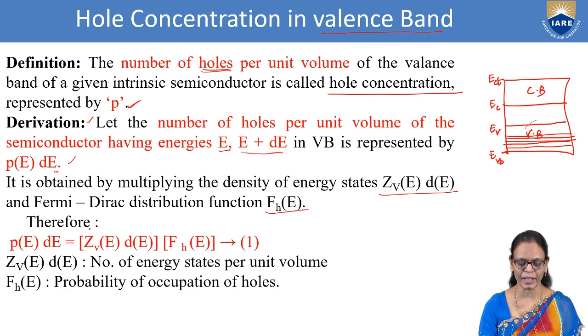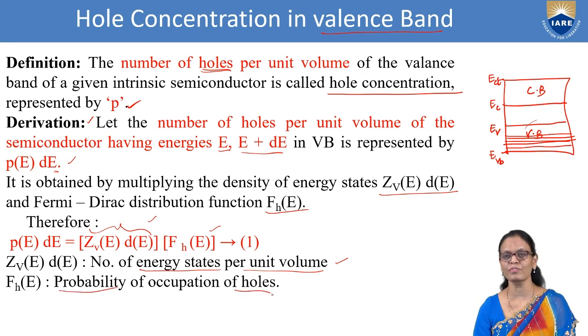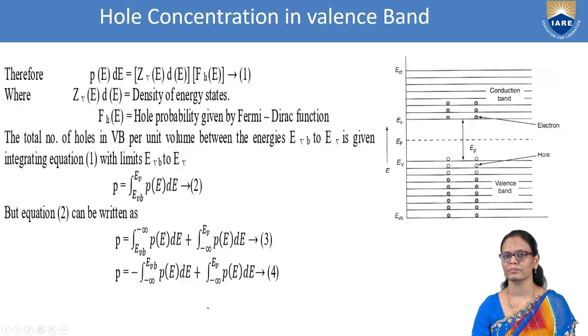We have already seen the expressions for ZV of E and FH of E. We are just going to substitute in this. You understand clearly that ZV represents the energy states, or the density of states, which we are calling energy states per unit volume. And FH of E is the probability of holes here. Now on substituting, P of E dE is equal to ZV of E dE into FH of E. We are simply substituting here.